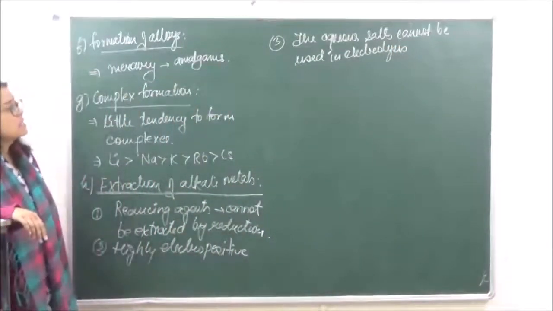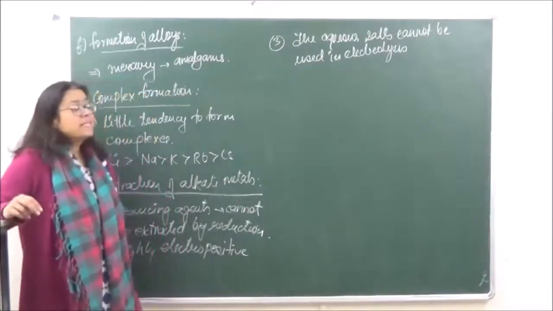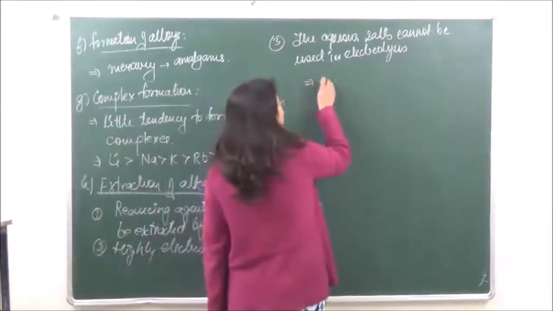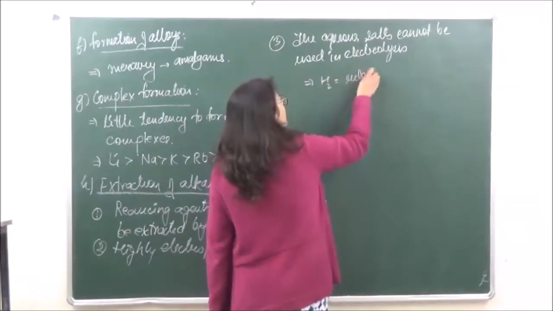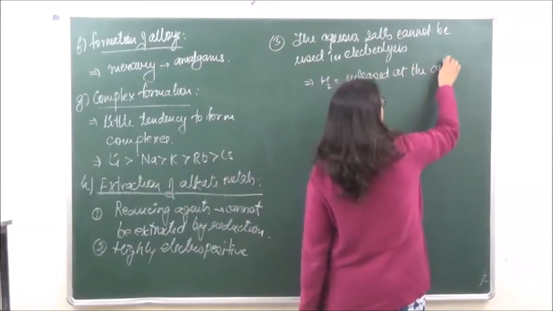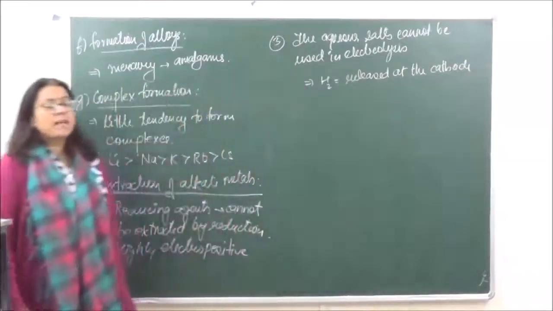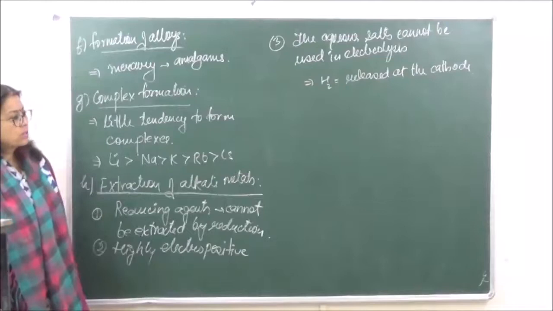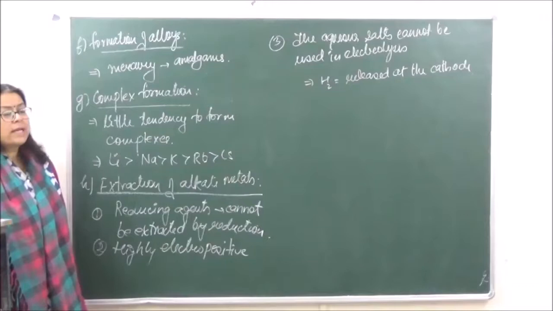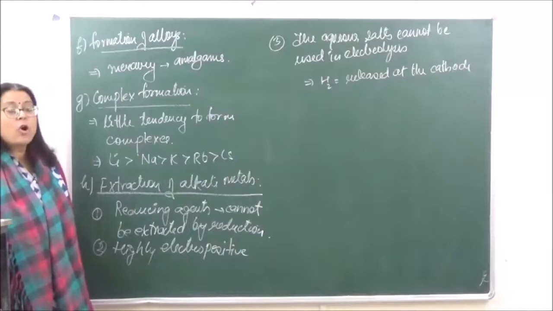The reason behind this is that whenever we take the aqueous salts, as they have more negative reduction potentials, it is hydrogen which is going to be released at the cathode. All the alkali metals have reduction potential values less than 0. As a result, whenever we do the electrolysis of aqueous salts, hydrogen is released at the cathode and not the metal ion.